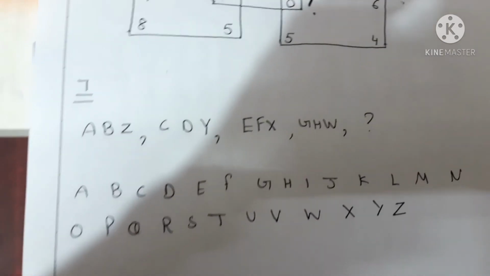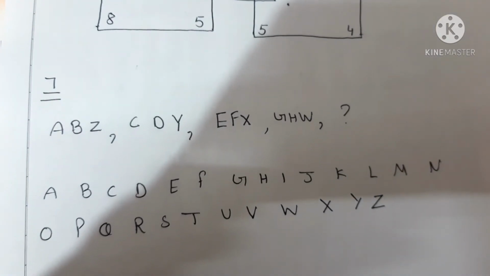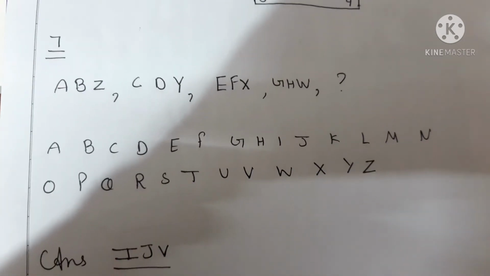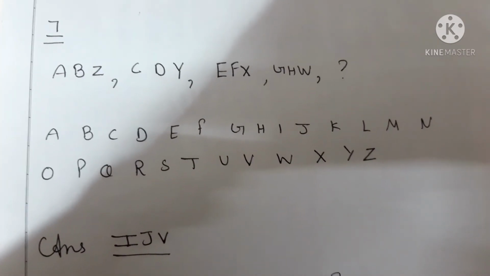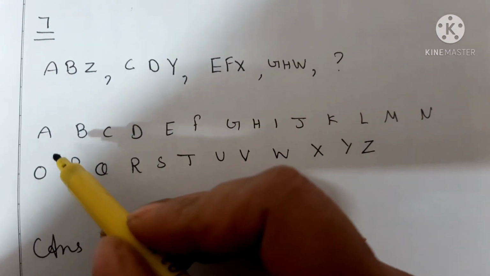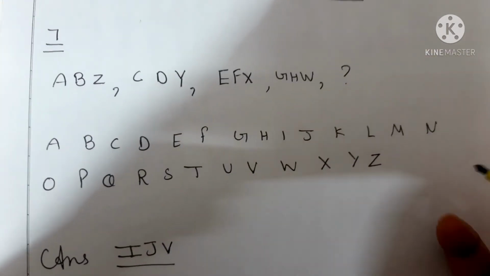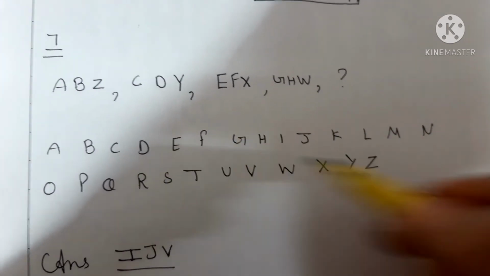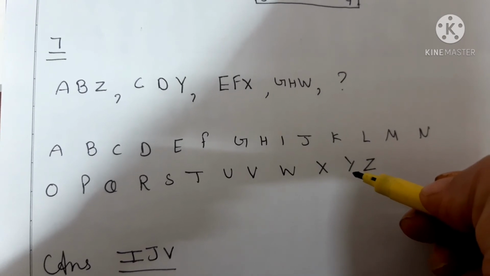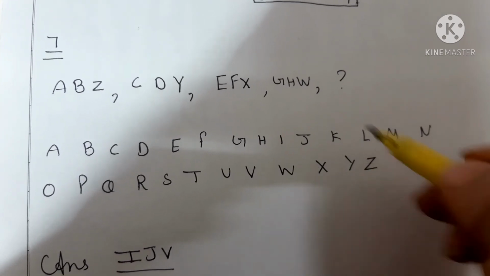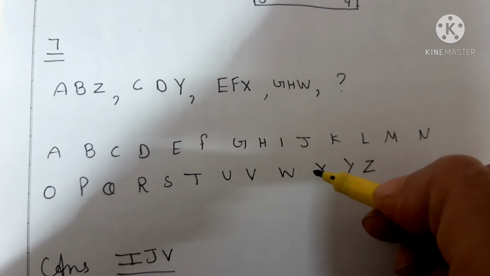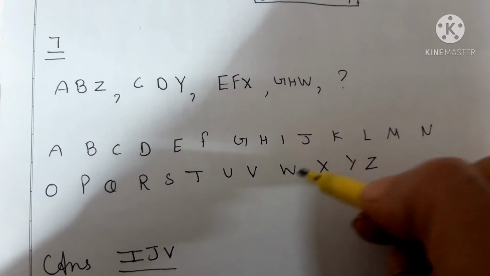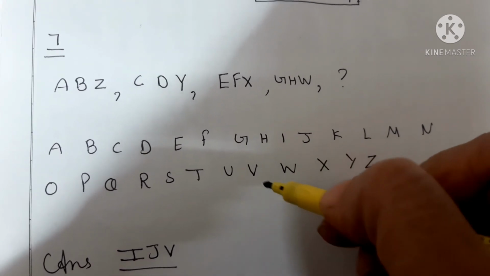The next question is A, B, Z, C, D, Y, E, F, X, G, H, W. Now you have to tell what will be the next alphabet. If you can see here, we had taken A, B, then the last alphabet of the series. Clear? Then C, D, then the second last alphabet of the series. Clear? Then E, F, then we had taken X, then G, H, then we had taken W. It means now the next will be I, J, and we have to take here V.